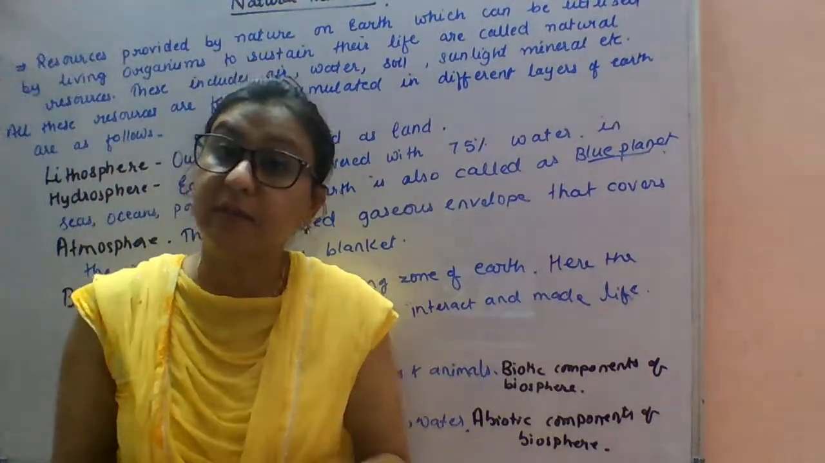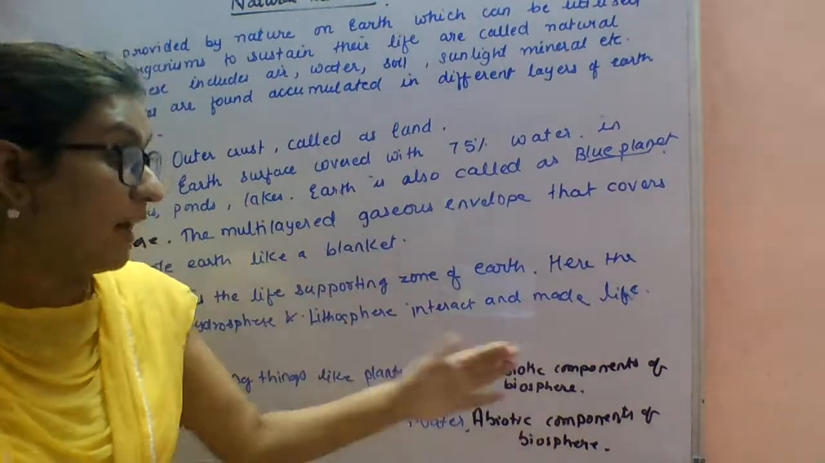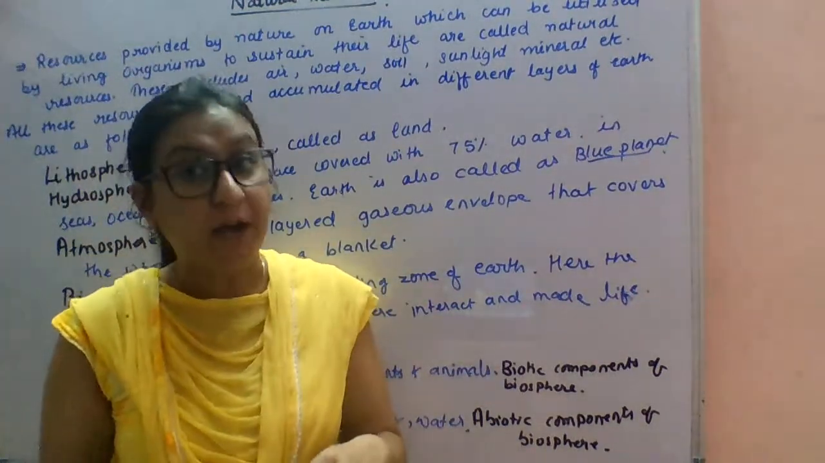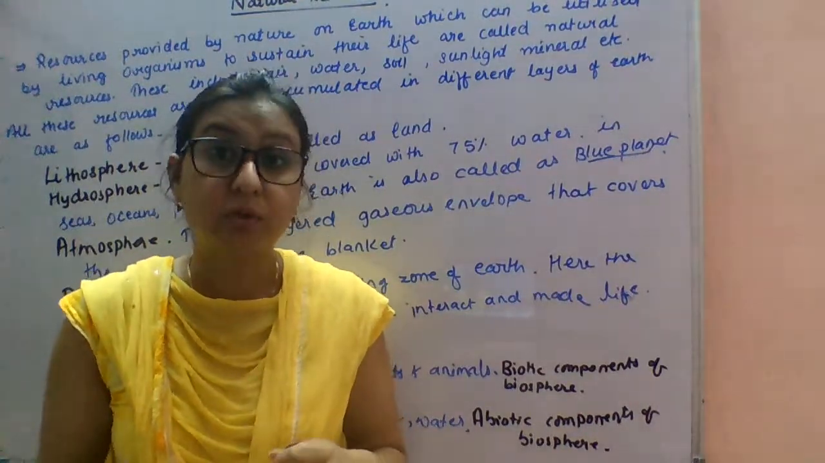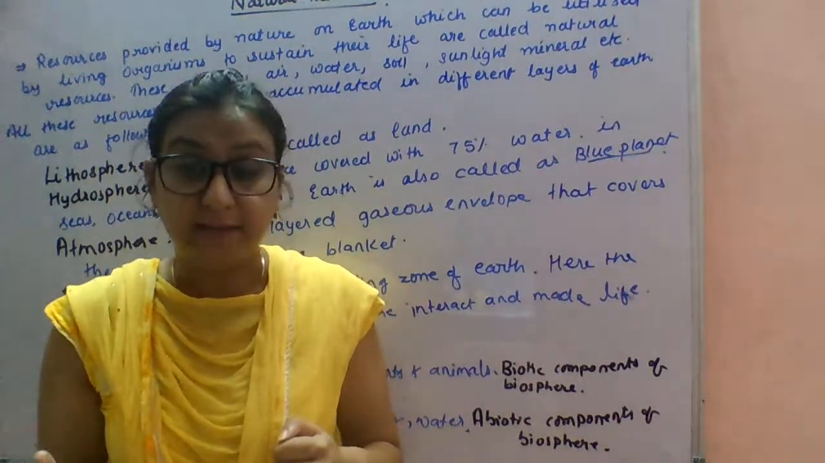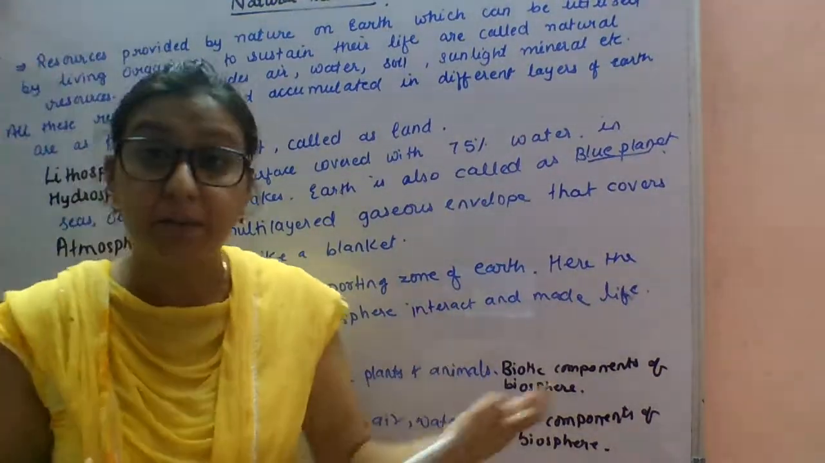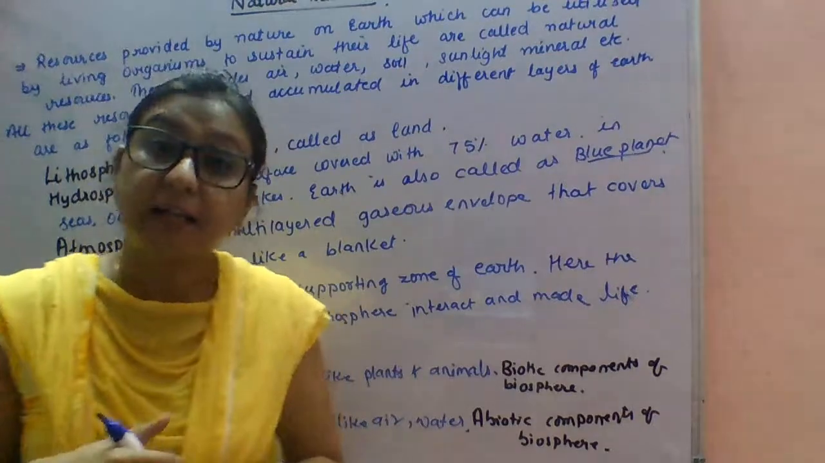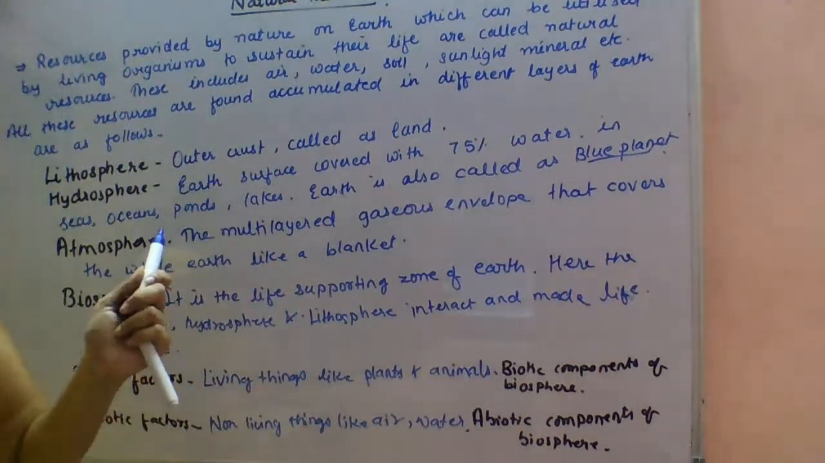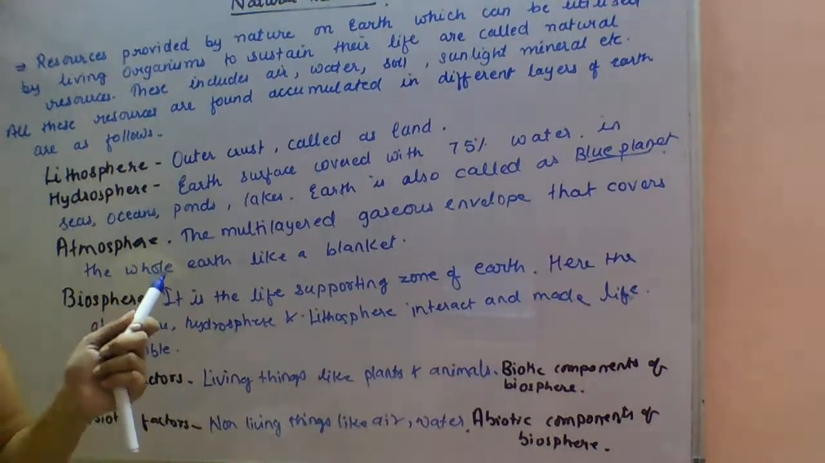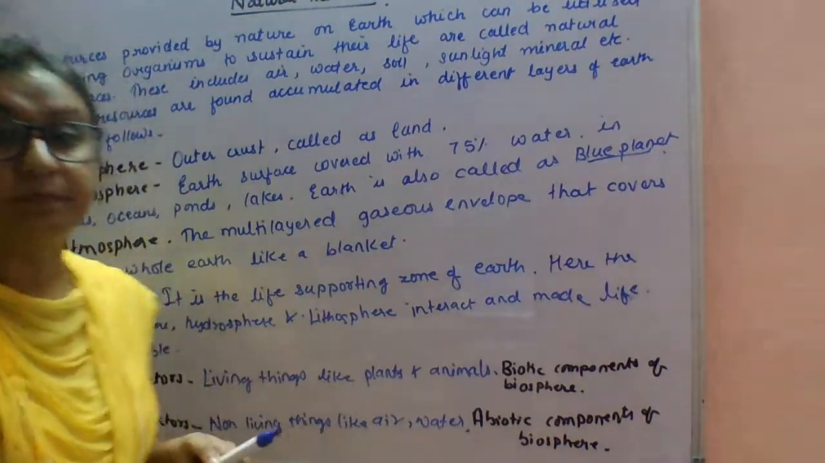Now two factors are very important, abiotic factors and biotic factors, or you can say biotic components of biosphere or abiotic components of biosphere. Biotic components include all the living things like plants and animals. Abiotic means non-living things. Okay students, so this is all about the introduction of natural resources. Now we will see the resources on the earth and their importance.